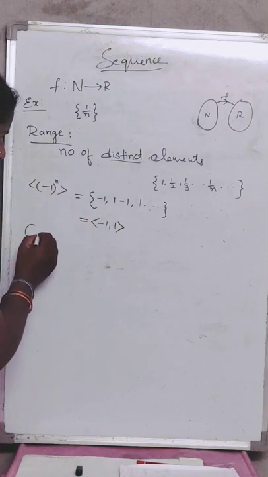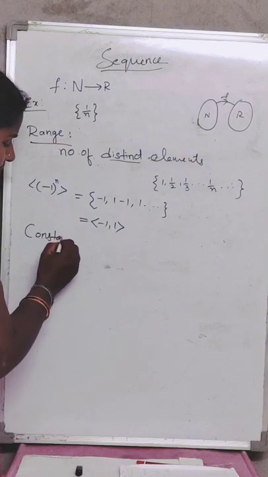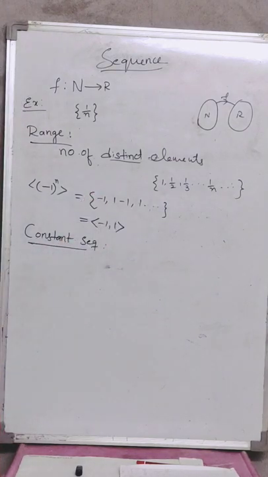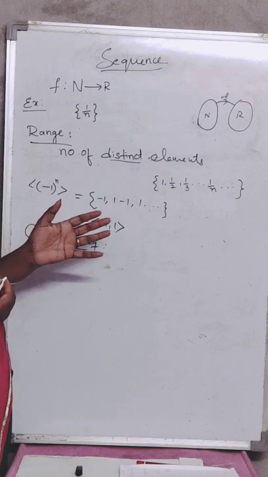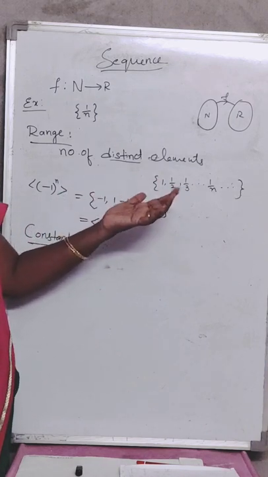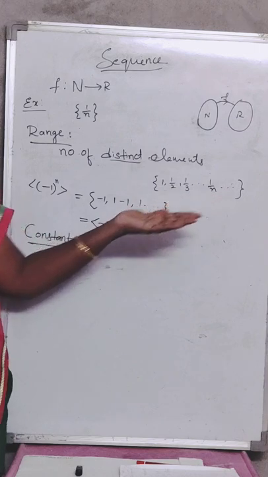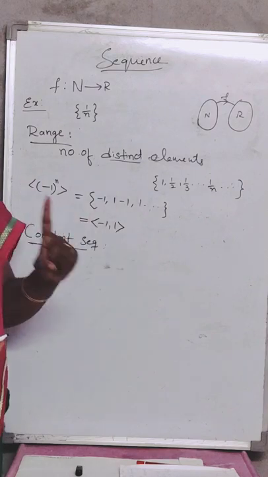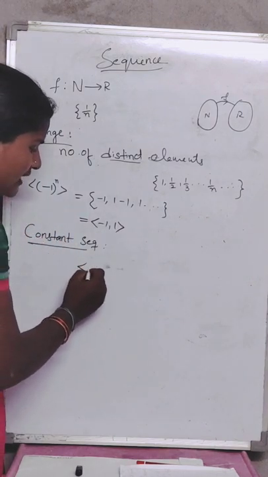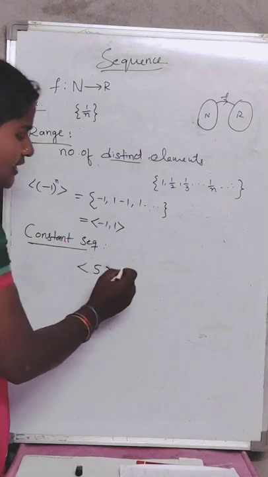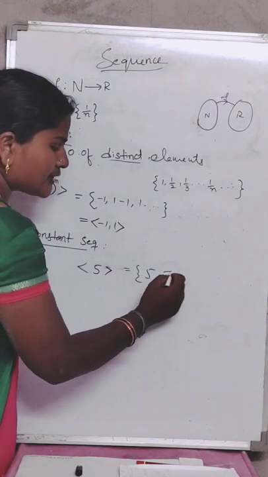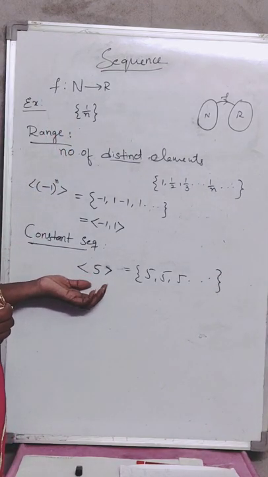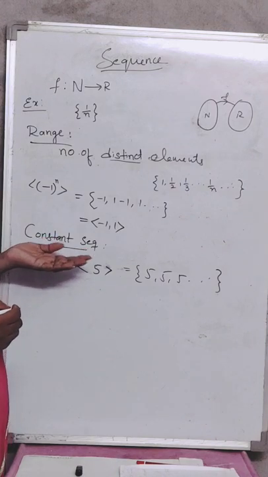Now I am going to explain the constant sequence. What is a constant sequence? We are discussing the range. In one range, infinitely many numbers are there; in another range, you have two numbers. Suppose in the range only 5 is there. Then your sequence is 5, 5, 5, 5, 5 only, so only a single number exists. This type of sequence we call a constant sequence.